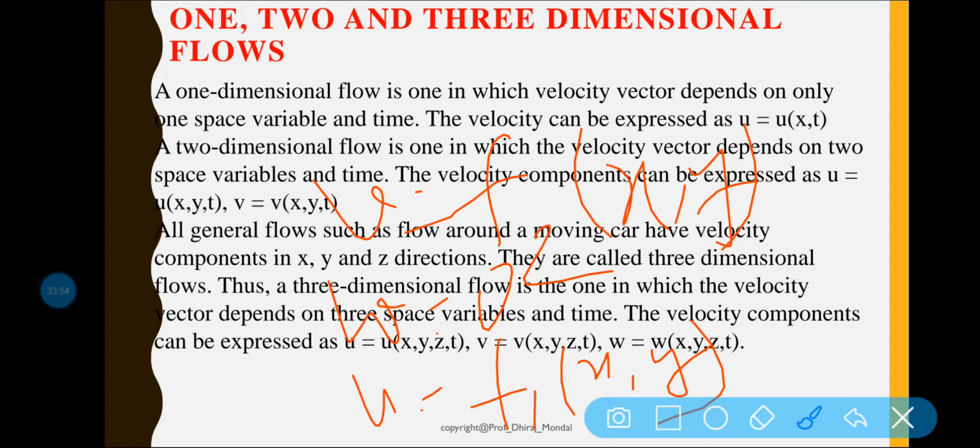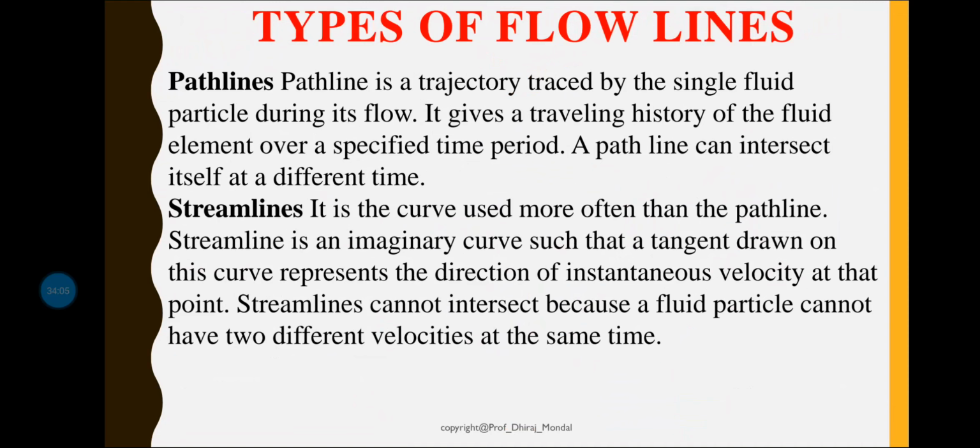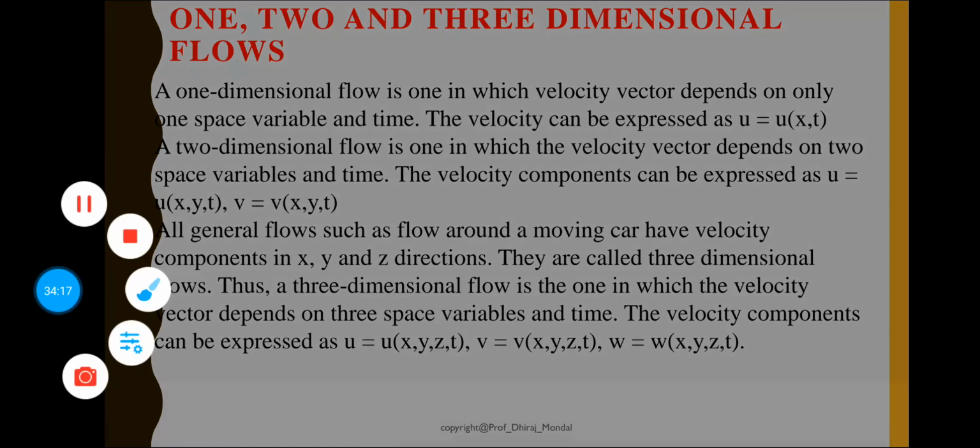Now next is three-dimensional flow. Three-dimensional flow is that type of flow in which the velocity is a function of time and three mutually perpendicular directions. Basically it is applicable everywhere.